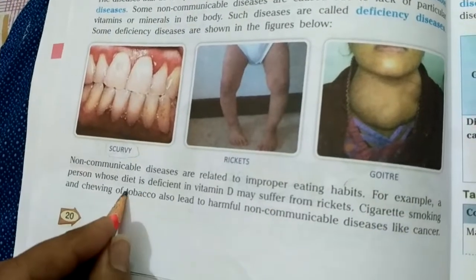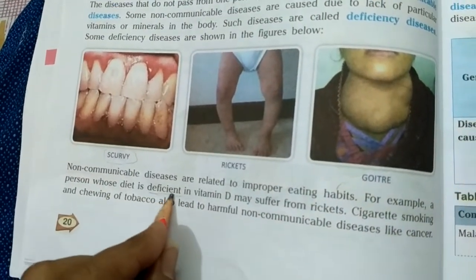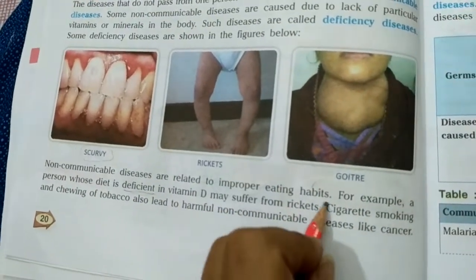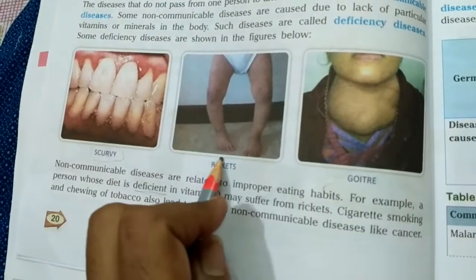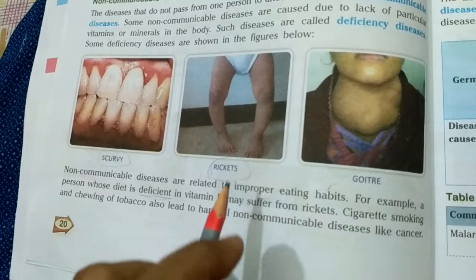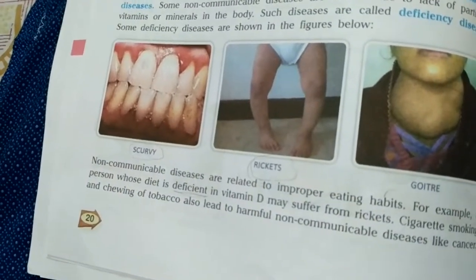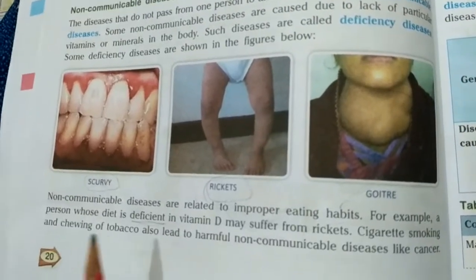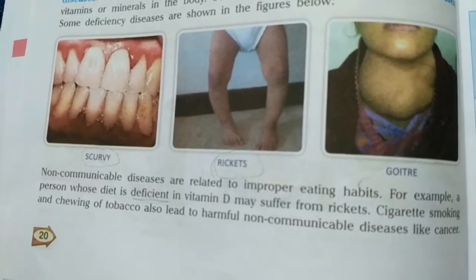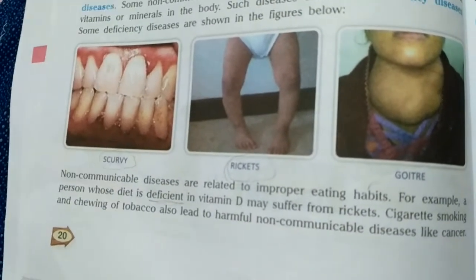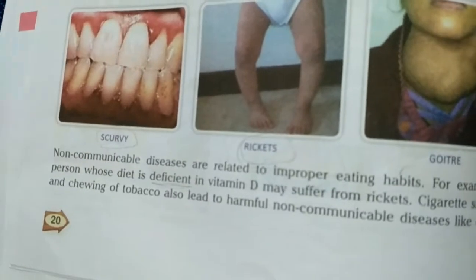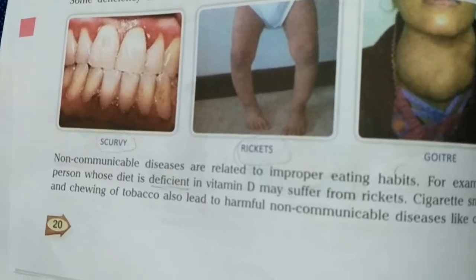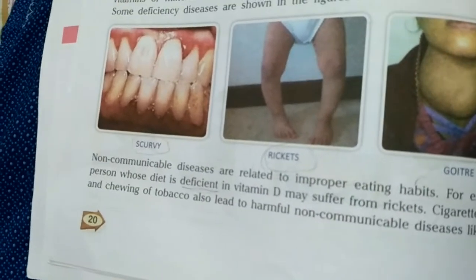For example, a person whose diet is deficient in vitamin D may suffer from rickets, because I have told you that the deficiency disease rickets occurs due to the deficiency of vitamin D in the body. So if the person is not taking a sufficient amount of vitamin D, from where can we get vitamin D? Yes, from milk, from healthy fruits and vegetables, from dairy products, butter, cheese, from all these sources.